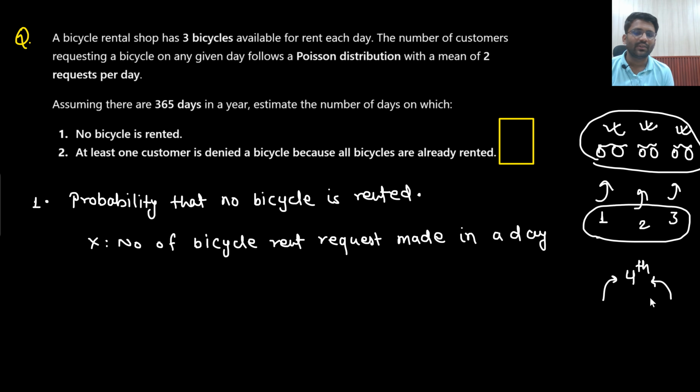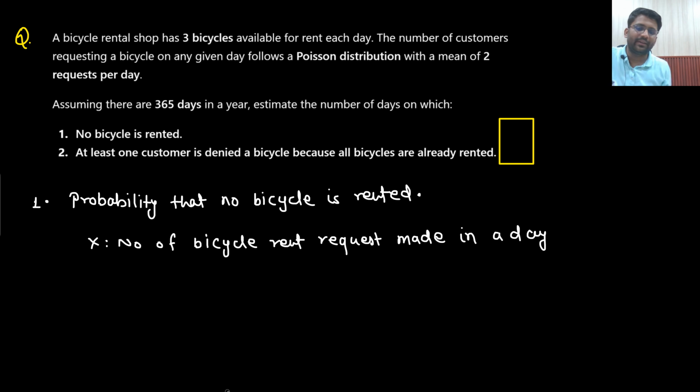So this is what they are saying. Number of requests made, what does that mean? Number of requests made would be equal to the number of bicycles rented. Are you able to understand this point? If there is only one request, only one bicycle will be rented. If there are two requests, two bicycles will be rented. If there are three requests, three bicycles will be rented. If there are four requests, one request is unheard. Let me write it down. If there is one request, one bicycle will be rented.